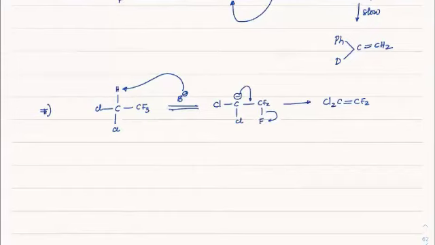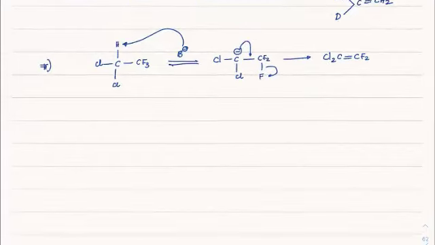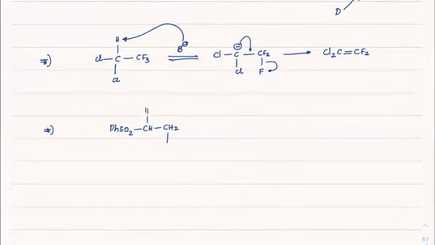Correct. Same way, suppose you have PhSO2 with CH, with CH2, and I have some group like fluorine here. In that case, we'll see PhSO2 CH minus and CH2F, which will finally give us PhSO2 CH double bond CH2.